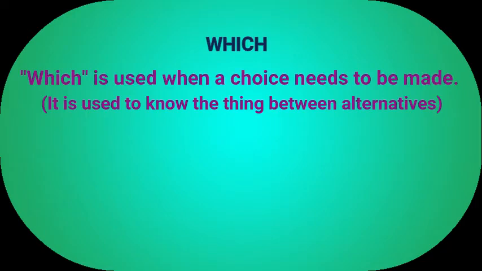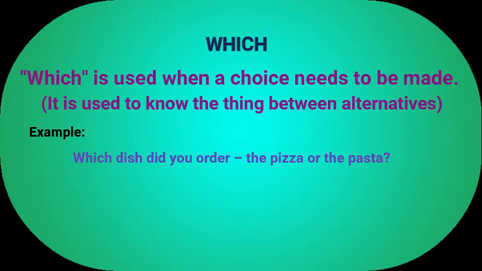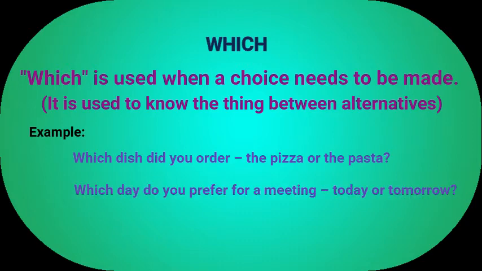Now, we will learn the question word which. Which is used when a choice needs to be made. It is used to know the thing between alternatives. Example, which dish did you order, the pizza or the pasta? Which day do you prefer for a meeting, today or tomorrow? Which is better, this one or that one?